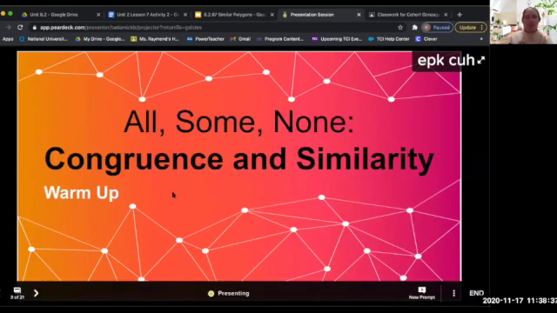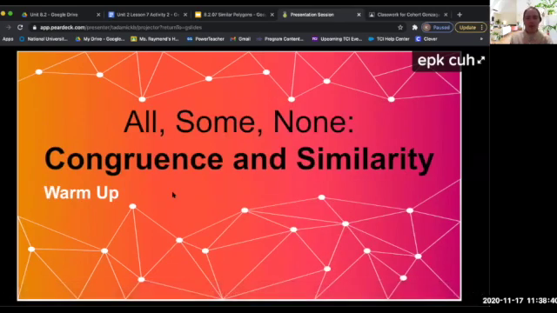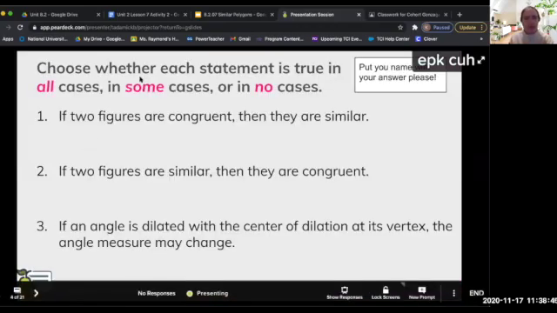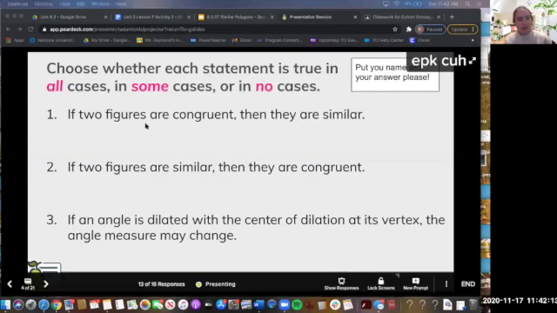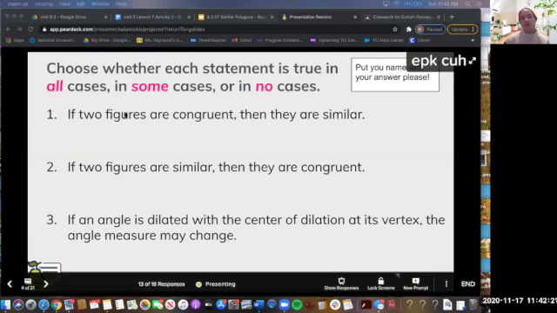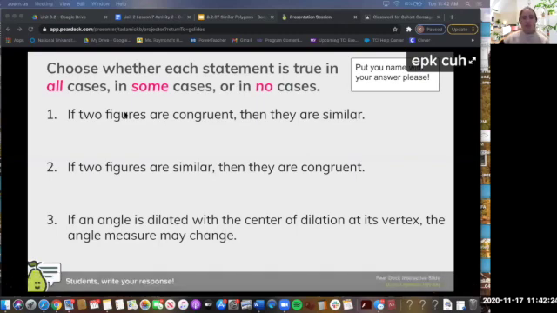Okay. So for our warm-up today, all, some, or none, we're talking about congruence and similarity. Here's the question. It says, choose whether each statement is true in all cases, in some cases, or in no cases. A lot of you are really on the money for the first one. Miguel, if you could come off of mute and talk a little bit about your answer to the first one, that would be awesome. So the question reads, if two figures are congruent, then they are all similar. Is this true in all cases, some cases, or no cases? Will you expand on what you wrote, Miguel?